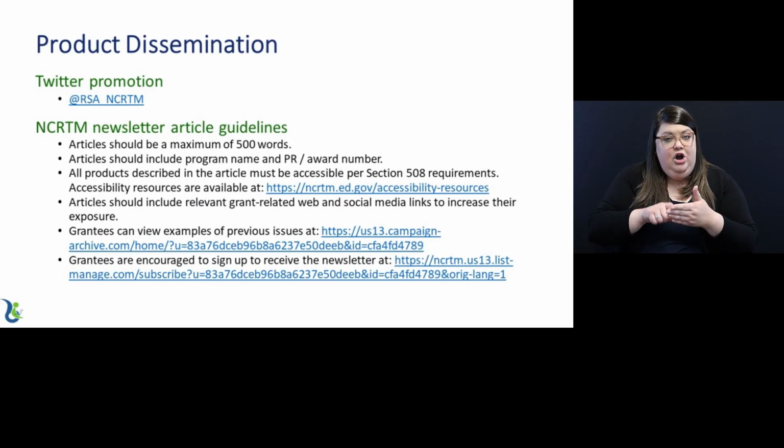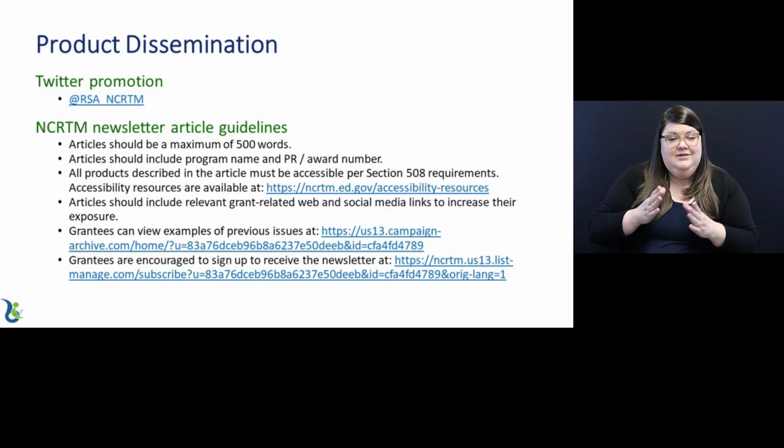Articles should be a maximum of 500 words. Articles should include program name and PR award number. All products described in the article must be accessible per Section 508 requirements. As mentioned earlier, accessibility resources are available on the NCRTM Accessibility Resources page demonstrated earlier in this video tutorial. Articles should include relevant grant-related web and social media links to increase their exposure. Grantees are encouraged to sign up for the NCRTM newsletter.